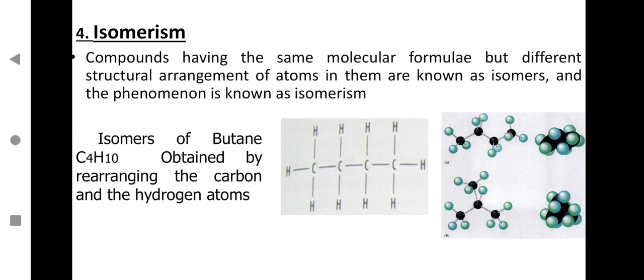You can see first butane in a straight chain, 4 carbon atoms in a straight chain with bonding of hydrogen atoms. The valency 4 of each carbon atom is satisfied. That's why it is a saturated carbon compound, that is alkane.